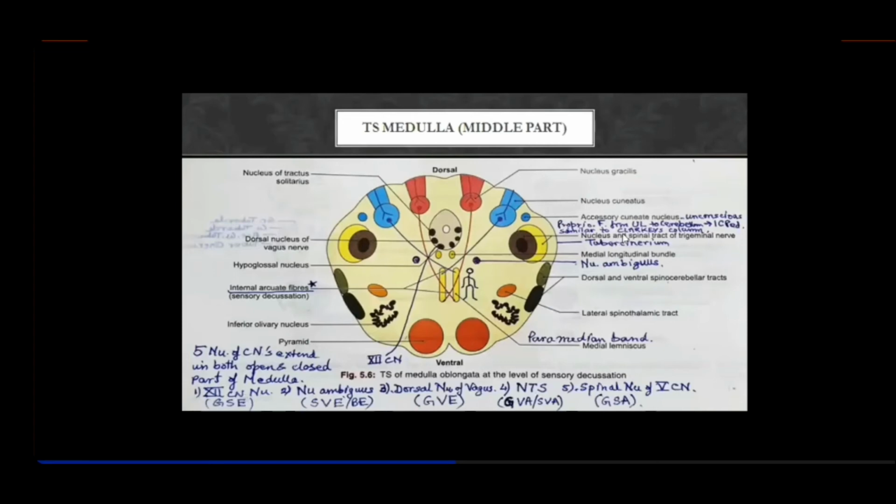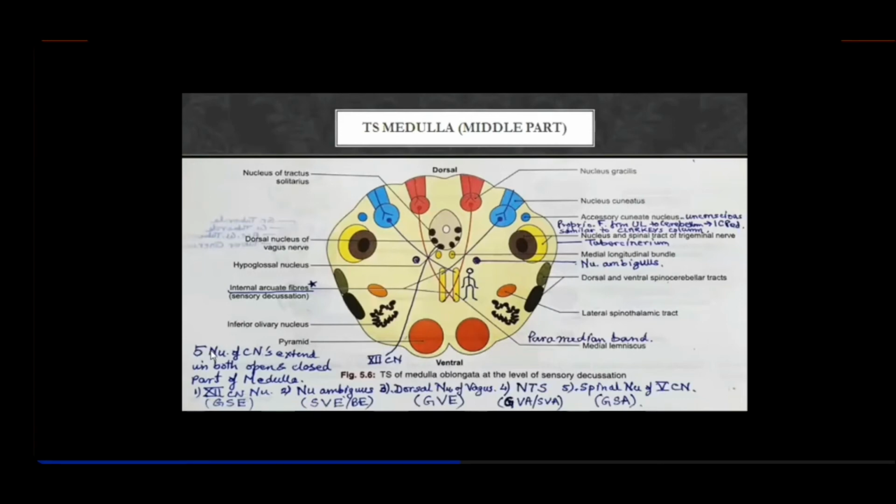It reaches the same side, and this nucleus is similar to Clarke's column, right? Because in Clarke's column there was the synapse of the first order fibers carrying unconscious proprioceptive sensations, which then continued up in the form of spinocerebellar tracts. Remember that if it is asked, the accessory cuneate nucleus is the same as Clarke's column. Clarke's column you have been taught about in the lamellar organization of the spinal cord. Okay, and these are a few points for MCQ purposes.